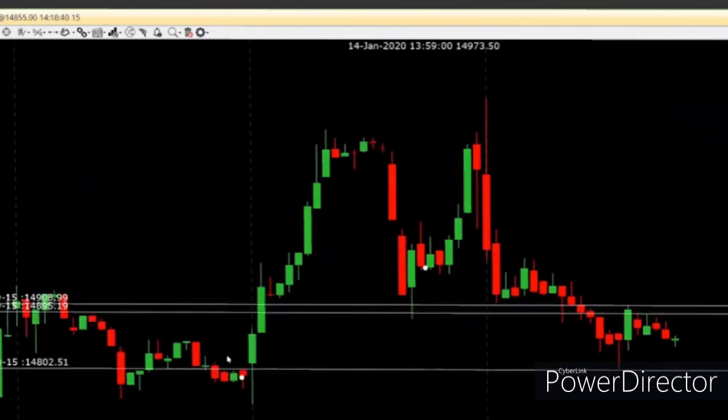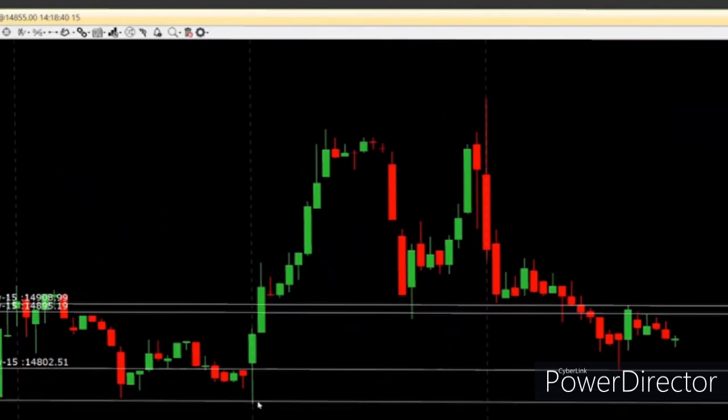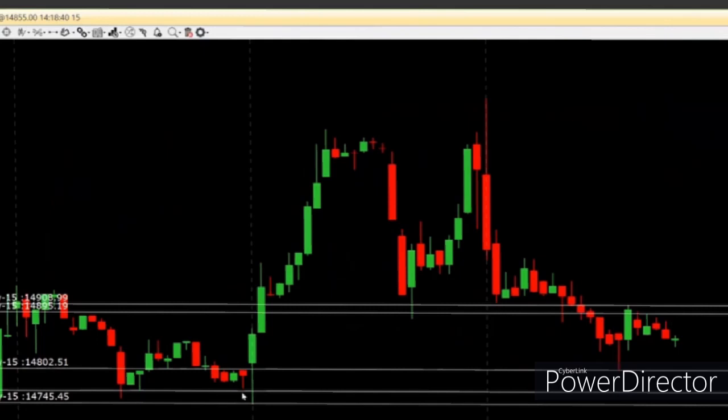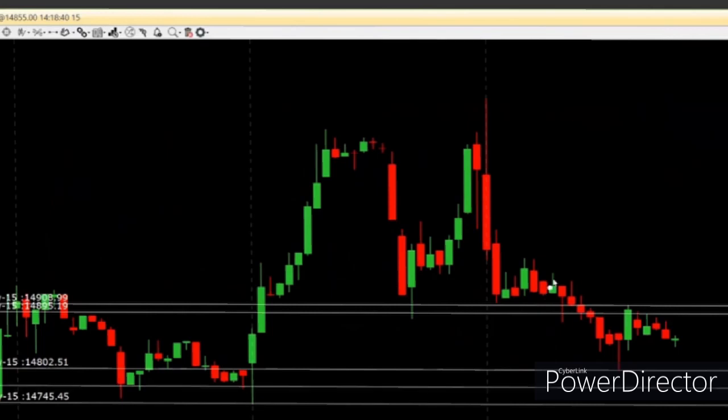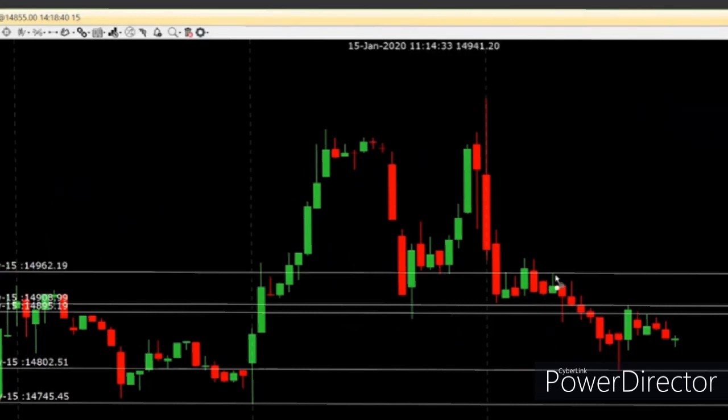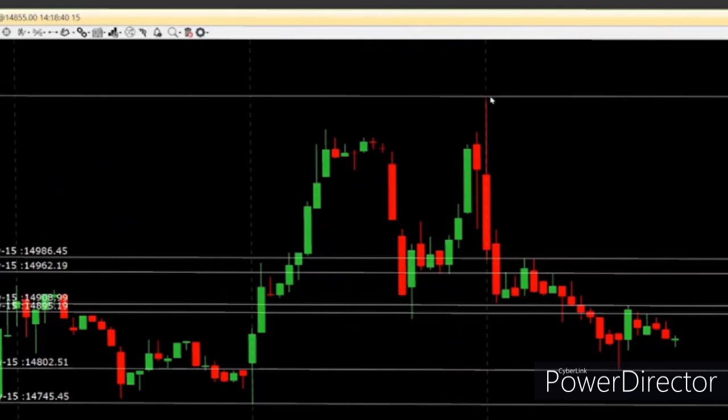Below this, prices had gone down, taken a turn, gone up, control edge. This is another support. But when I see, this is at this prior support. Above this green candle shows prices had slightly gone up, taken a turn, come down. This is another resistance. This is another resistance, and so on.